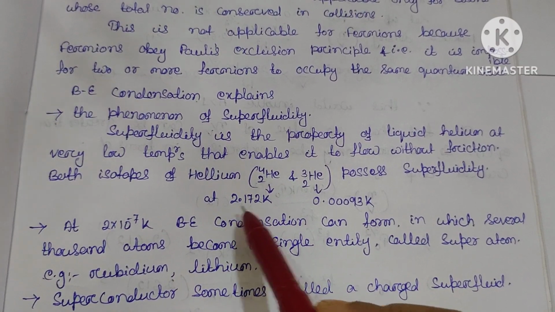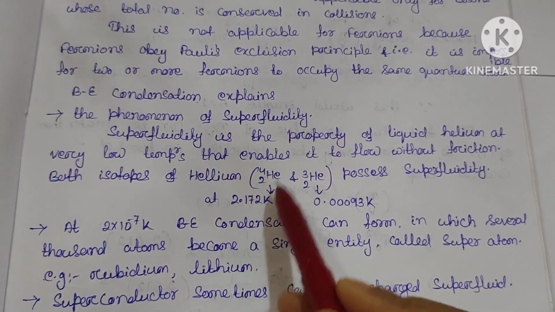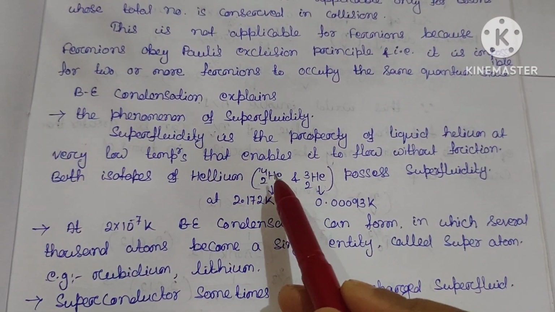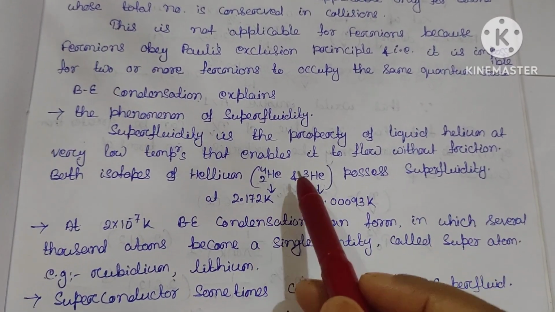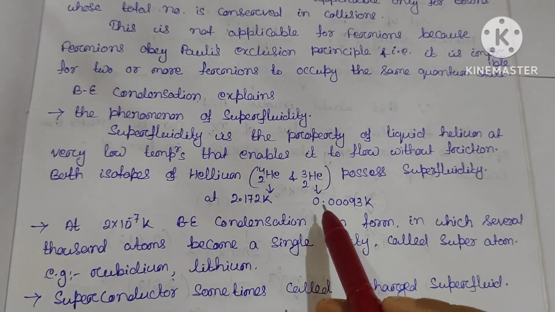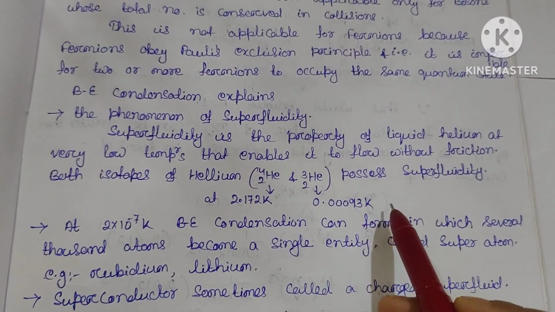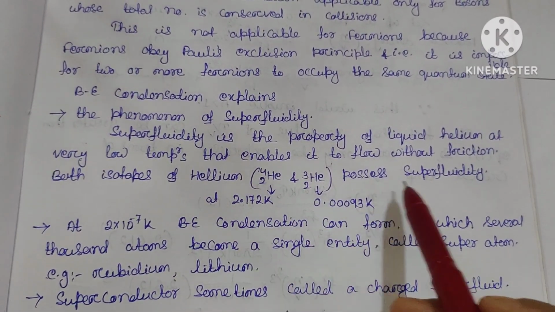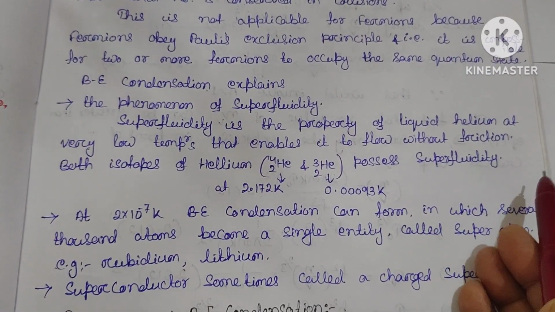At temperature 2.172 Kelvin, helium-4 possesses superfluidity, and at the very low temperature of 0.00093 Kelvin, the helium-3 isotope possesses the superfluidity property.